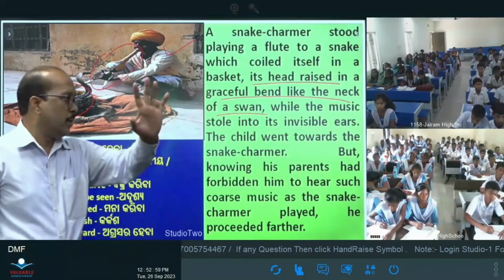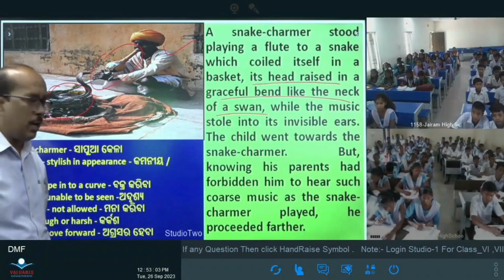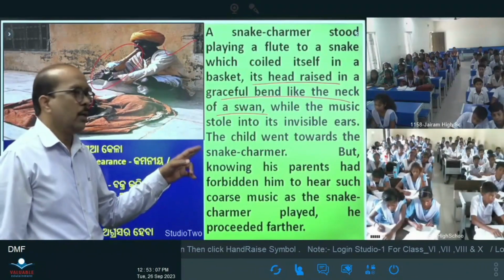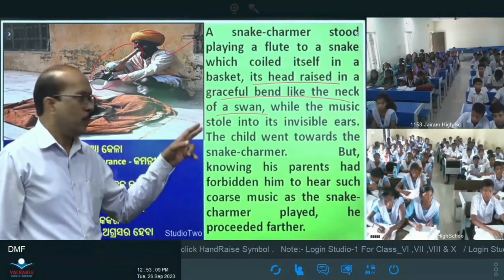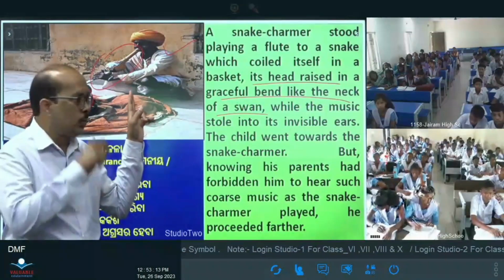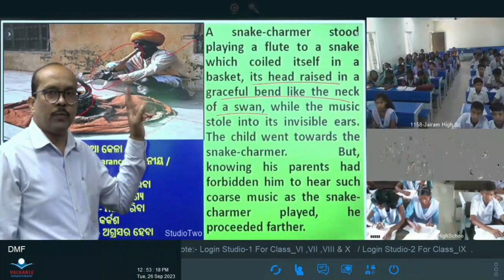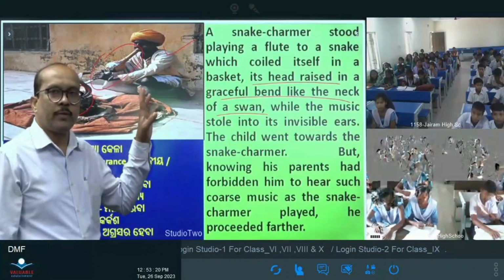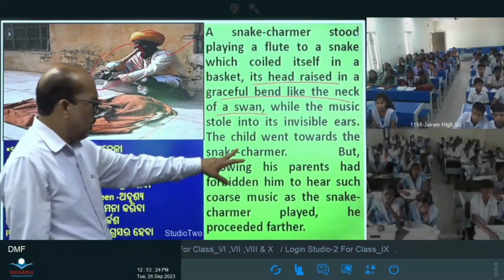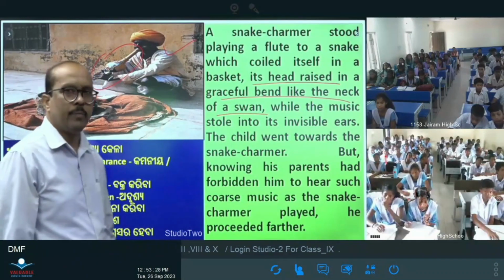The child ran toward the snake charmer, and do you think the child liked to listen to the snake charmer? Obviously yes. There was a snake. The snake charmer is playing the flute, and it was very attractive for him, and the snake charmer was playing the flute, but knowing his parents had forbidden him.